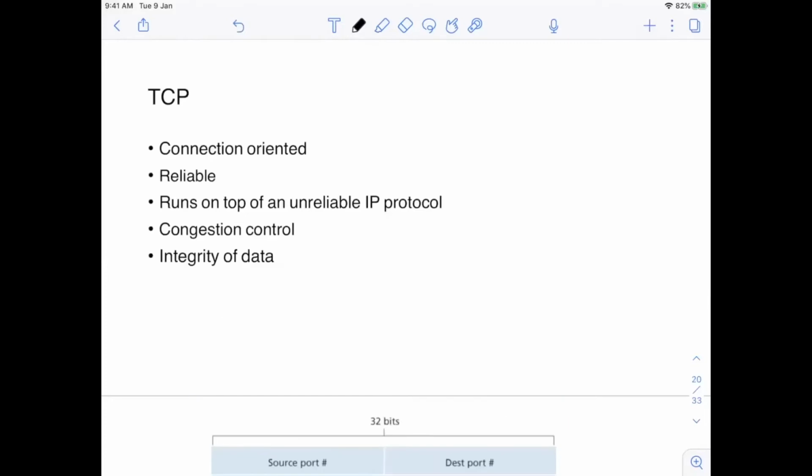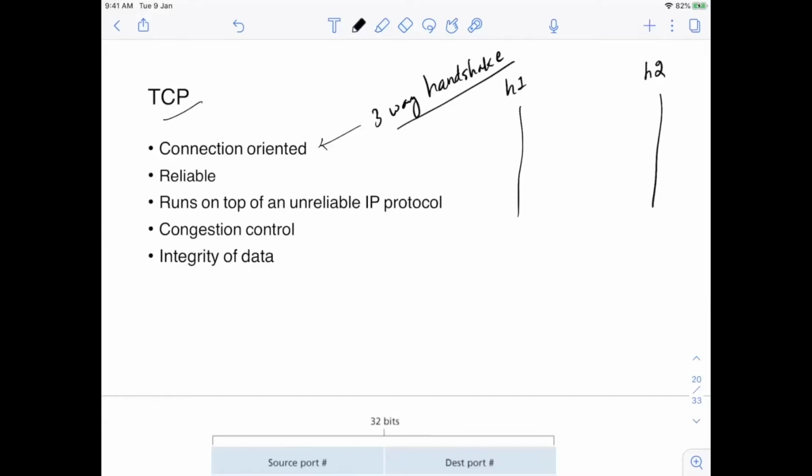So let's first look at the properties of the TCP protocol. TCP is a connection oriented protocol. If there are two hosts, let's say H1 and H2, and they want to communicate with each other, then first they need to establish a connection. That's what is also called the TCP three-way handshake. We will discuss this later on in this video. First, I am just giving you an overview of what the TCP protocol is.